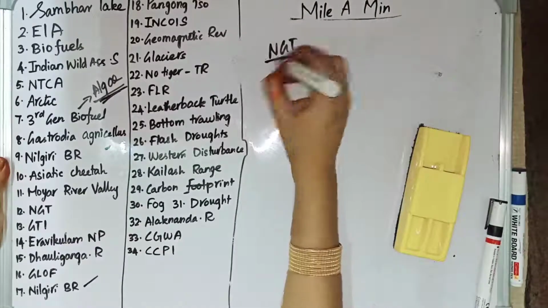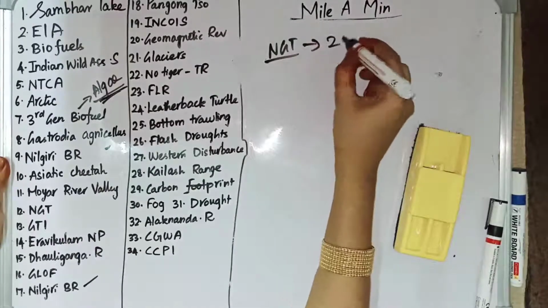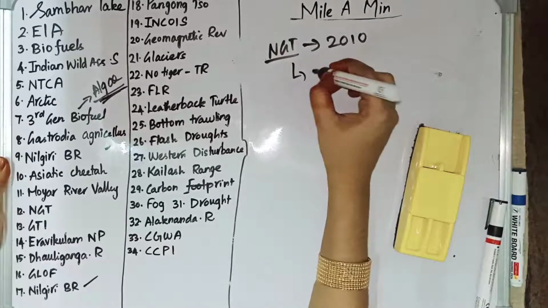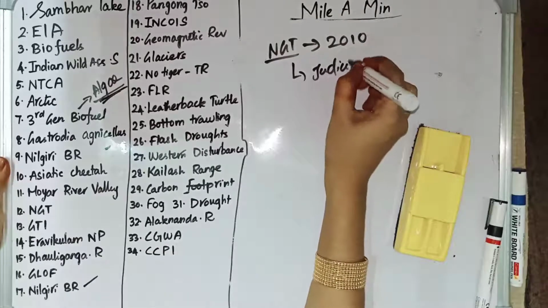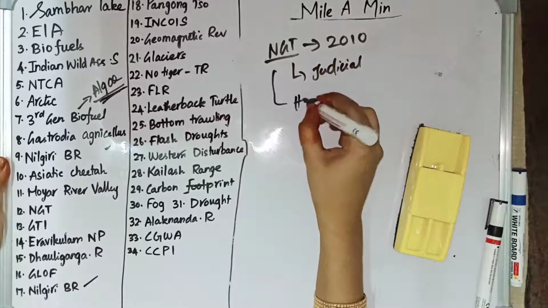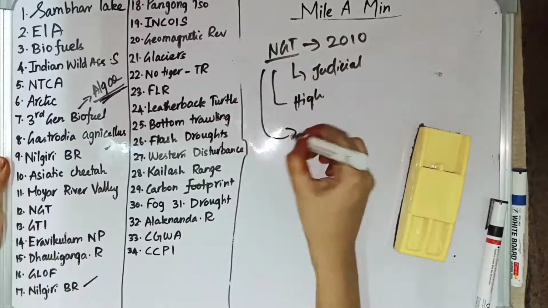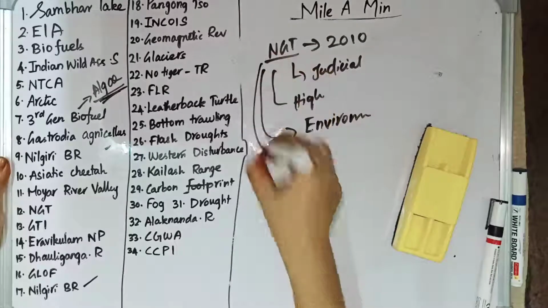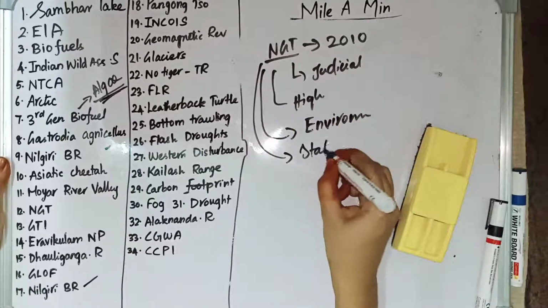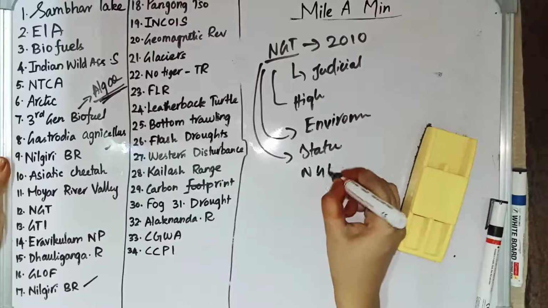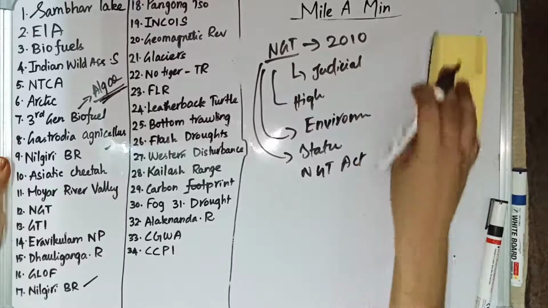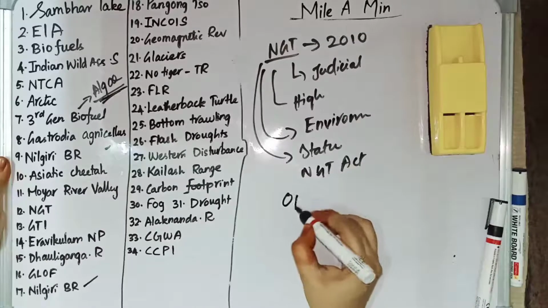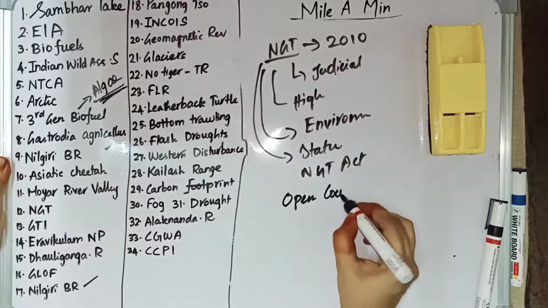NGT. NGT stands for National Green Tribunal. It was established in 2010. It is a judicial body. It is a specialized judicial body, and it has the power of a high court, and the main role of it is to deal with the environmental cases, and it is a statutory body established by the NGT Act, and it is an open court so that anyone can hear the proceedings.